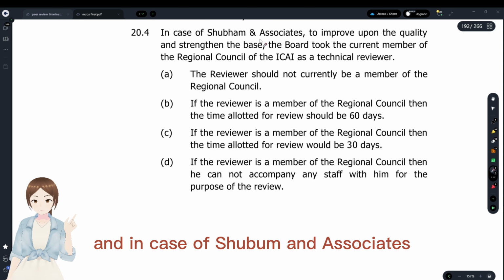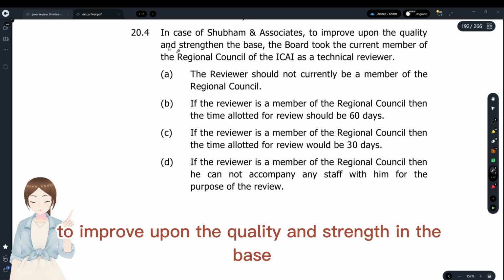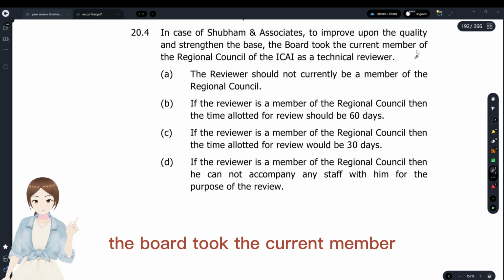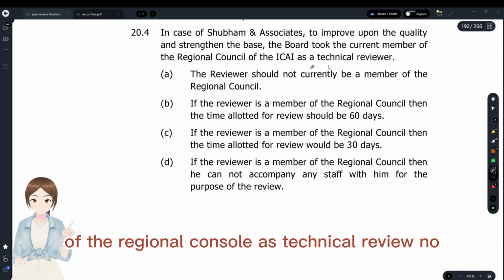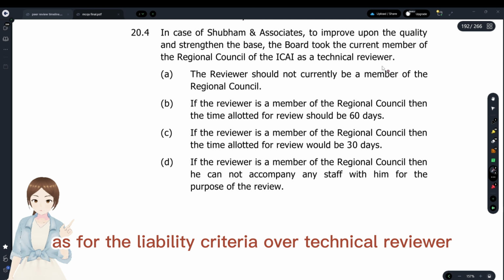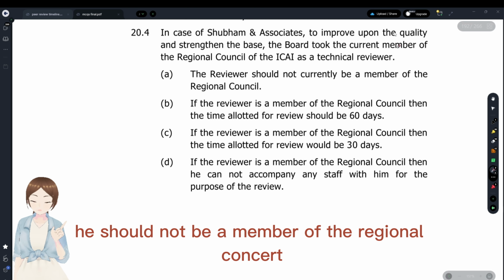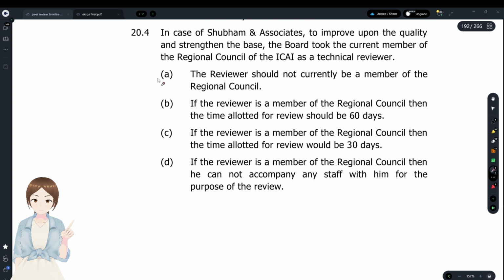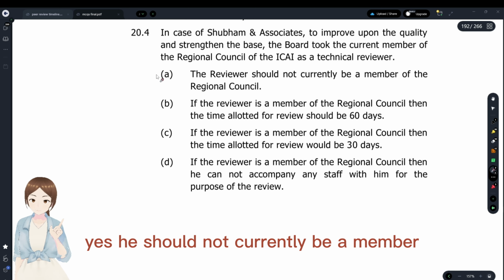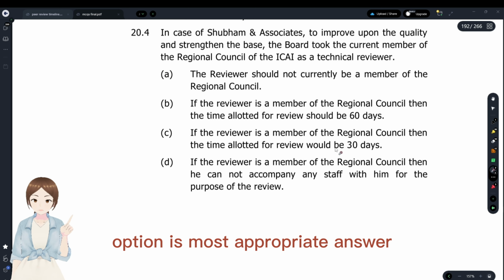And in case of Shubham and Associates, to improve upon the quality and strengthen the base, the board took a current member of the regional council as technical reviewer. No, as per the eligibility criteria of a technical reviewer to conduct a peer review, he should not be a member of the regional council. Yes, he should not currently be a member of the regional council. Option A is the most appropriate answer.